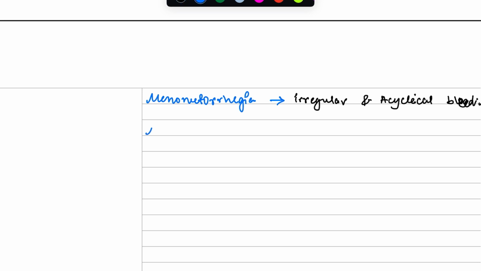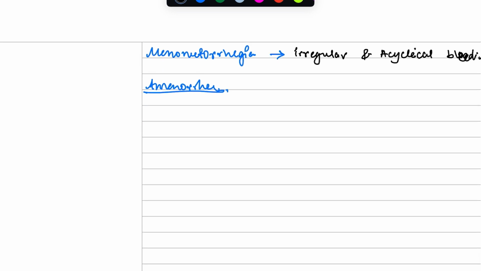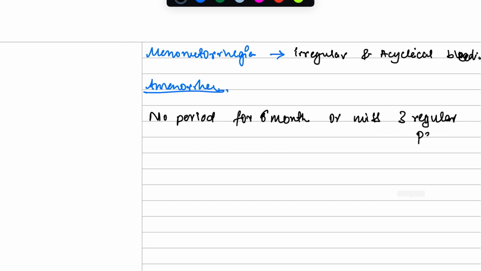The next would be amenorrhea. What is this? This is if you are having no periods for 6 months, so you have periods only twice a year, or you miss 3 regular periods, then you have amenorrhea.